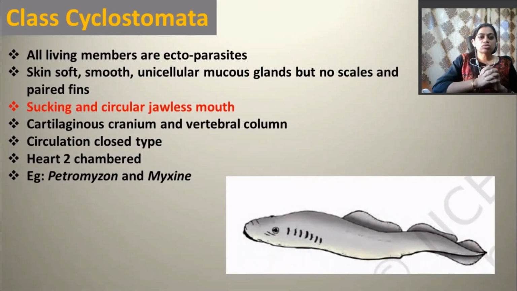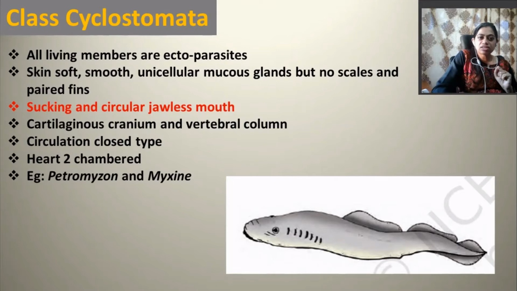Okay, so Cyclostomata, all living members are mainly ectoparasites. Number two, they have soft, smooth skin with unicellular mucous glands, but no scales. So there will be no scales present in their skin, and they have no paired fins. So they have a sucking, circular, jawless mouth, because they do not have jaws. So this is the most important character.